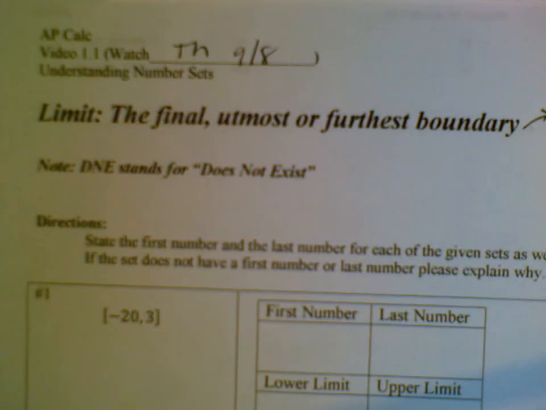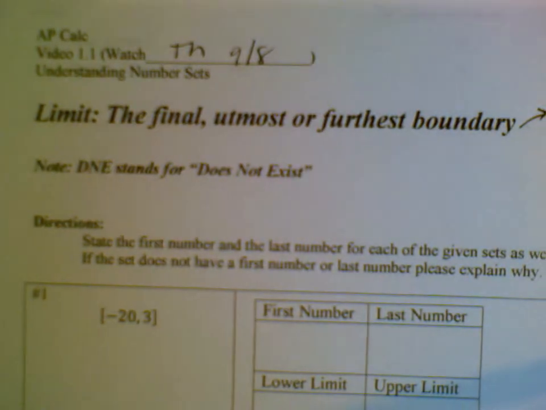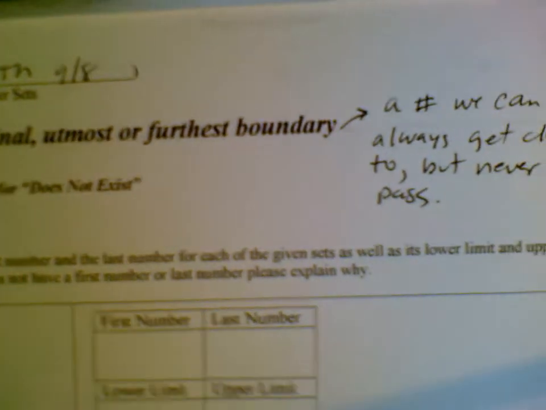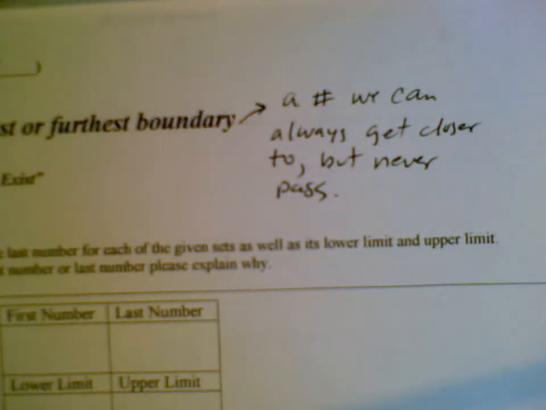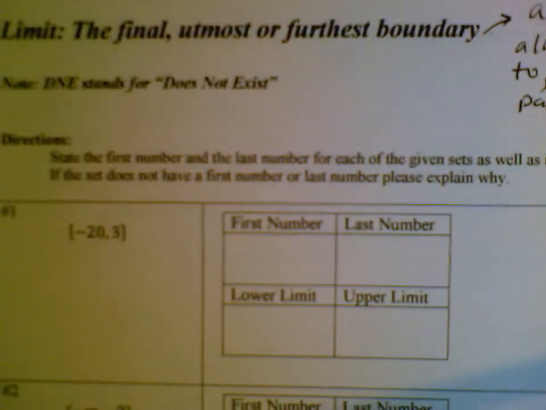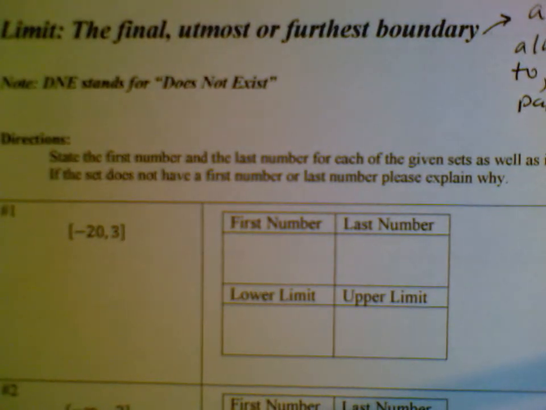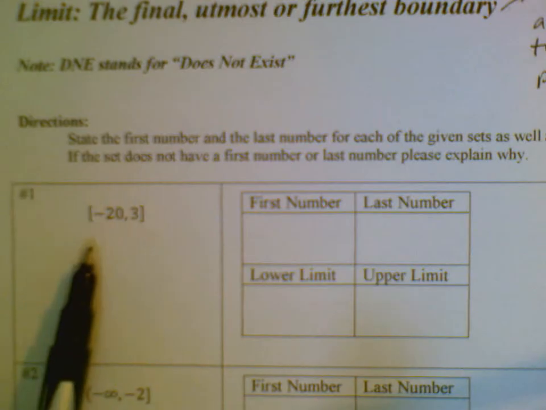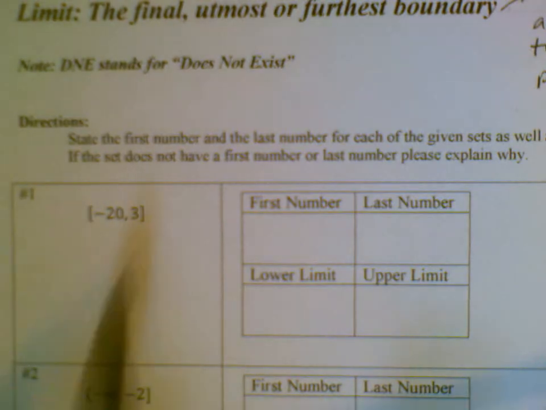Okay, so here we go. Directions. State the first number and the last number for each of the given sets, as well as its lower limit and upper limit. If the set does not have a first number or a last number, please explain why. Okay, so number one, here's the set. It's a closed set from -20 to 3.